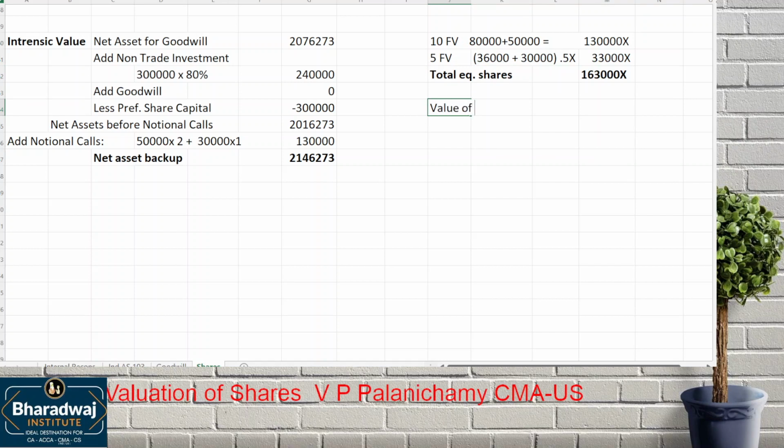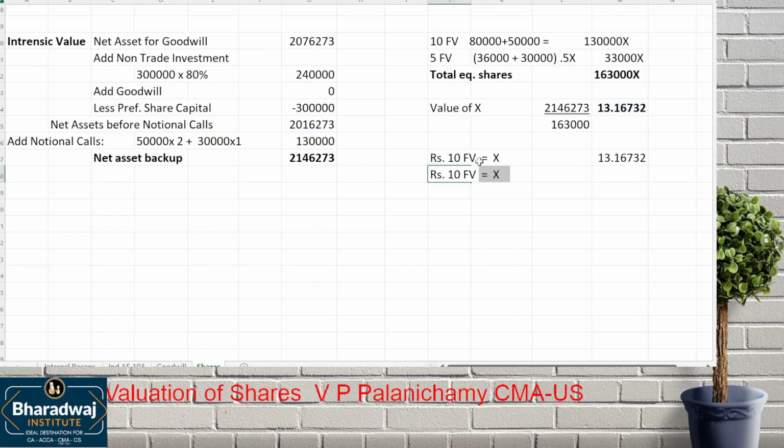So value of x will be net assets backup divided by what? 1,63,000. So rupees 10 face value, that is X. What is the value? Rupees 10 face value, 8 paid up now, this will have 2 rupees lesser value, minus 2 rupees.